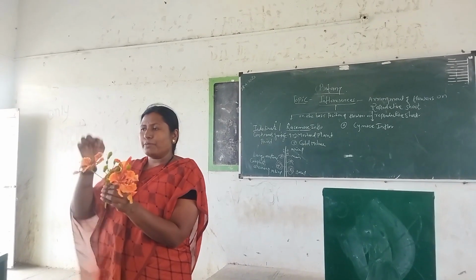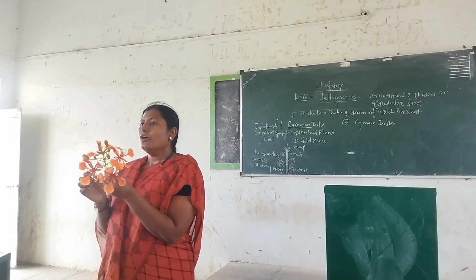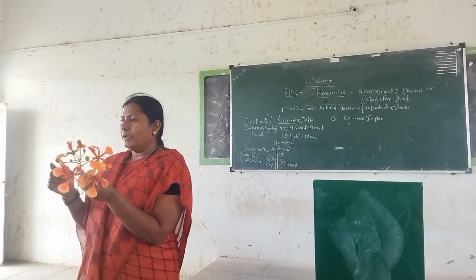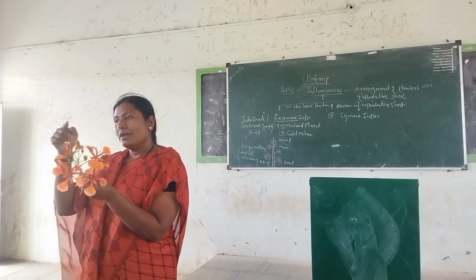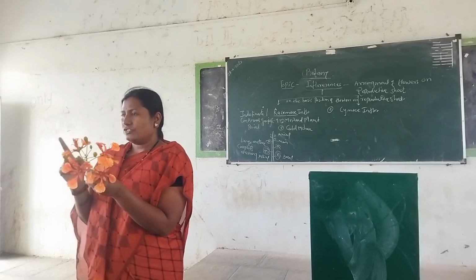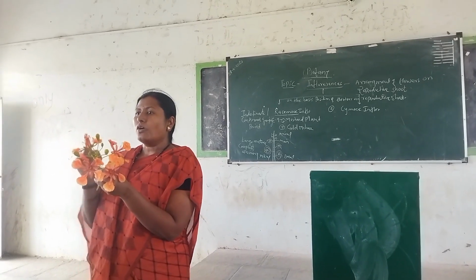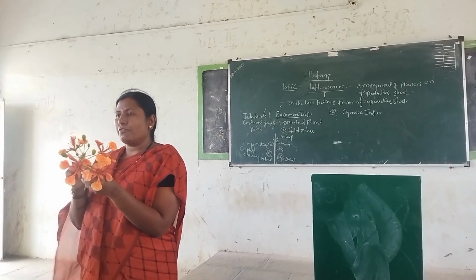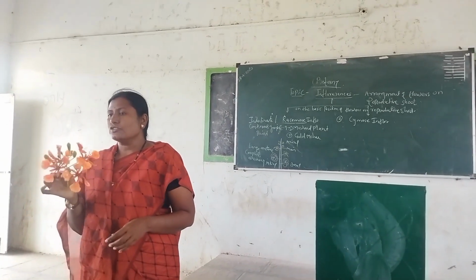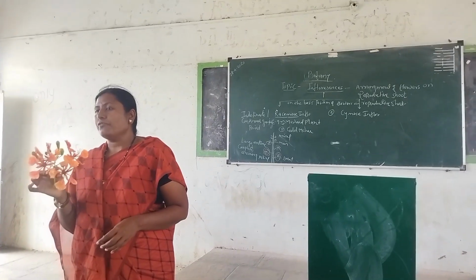Again in this plant also, this shows the opening is what? Base to apex. That is the basipetal succession. That is the process which occurs in the opening of the flower from base to apex, and such type of arrangement is called racemose type of inflorescence.